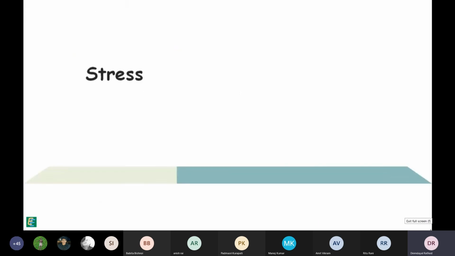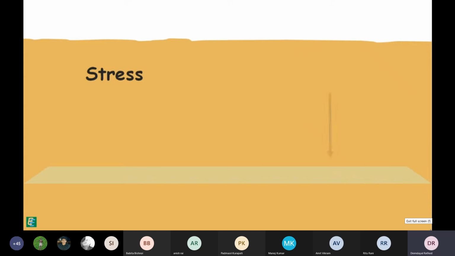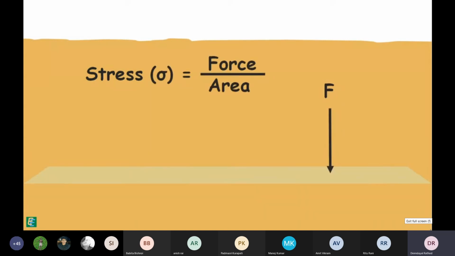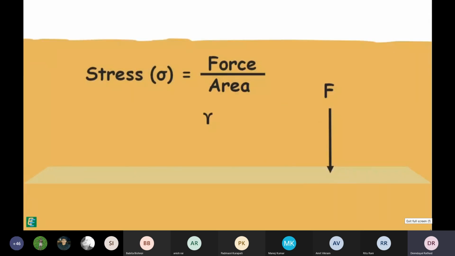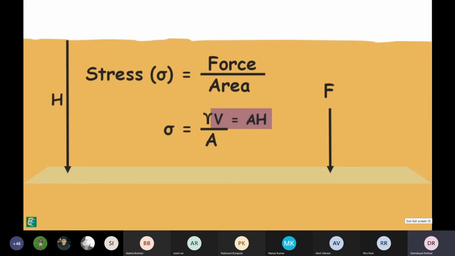Stress at any plane under the soil can be given as the force on that plane divided by the area of that plane. Force on that plane is the weight of soil above the plane, and that is the unit weight of soil multiplied by its volume. Volume is area multiplied by height of the soil mass. This can be simplified to this.